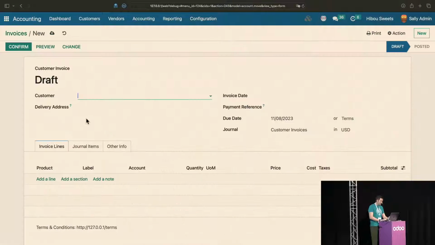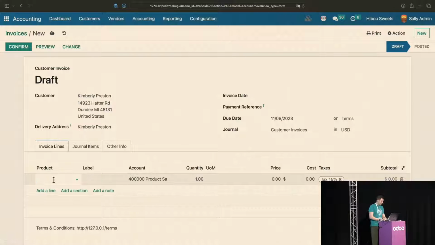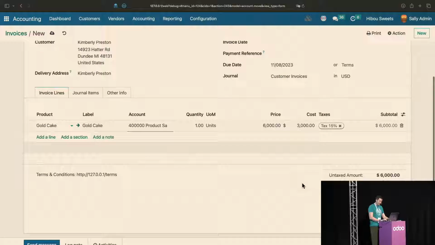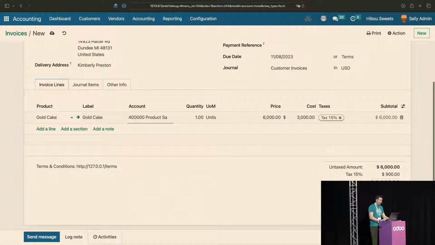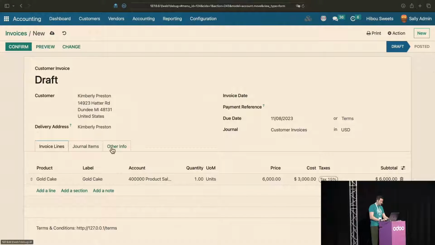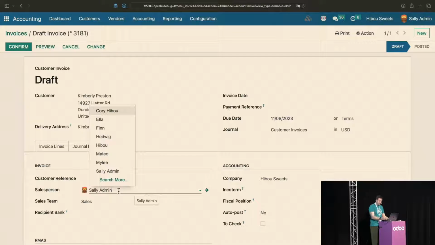And we will create a new invoice. Doesn't matter who. We're going to add a product here called the Gold Cake. You'll note that the Gold Cake has a cost of $3,000, and thus we have a margin calculation here that gives it an even 50% margin. Let's go ahead and go to the Other Information tab, and we'll set up one of our agents as the selling agent. So let's set Hedwig.